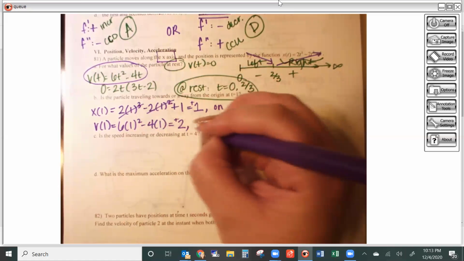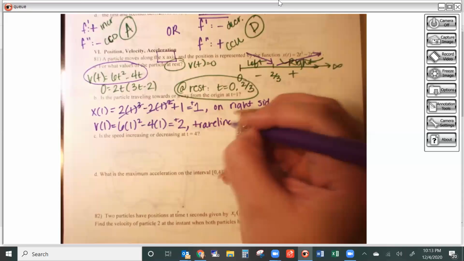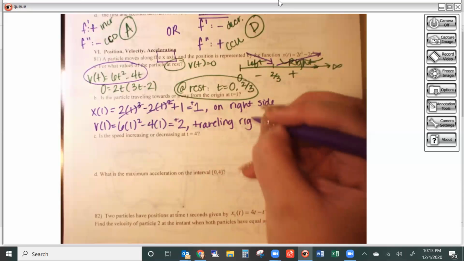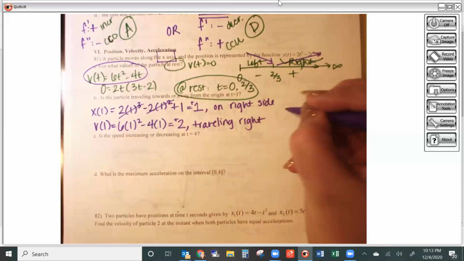And also, if my velocity is positive, then I'm traveling to the right as well. So I'm already on the right side, and I'm traveling to the right. Therefore, I'm traveling away.